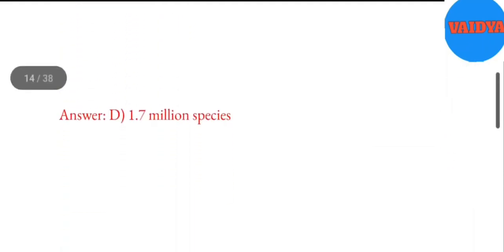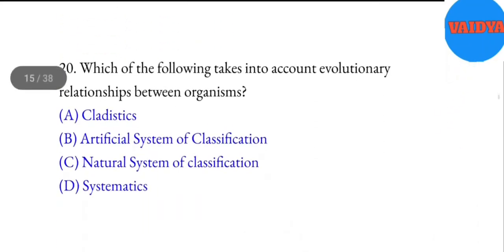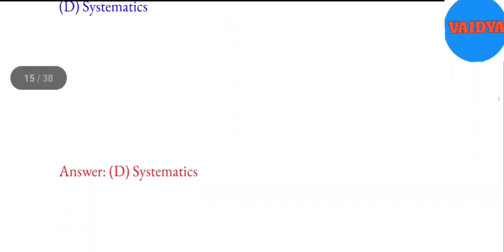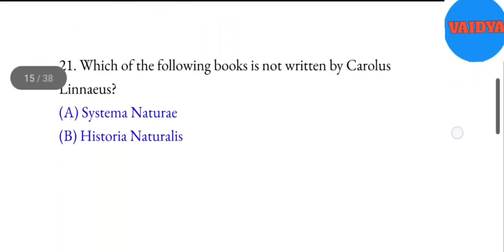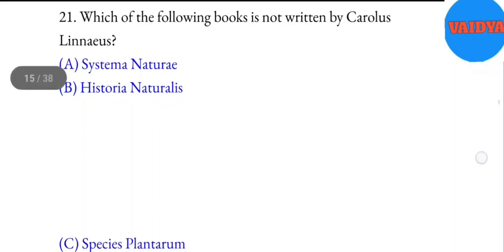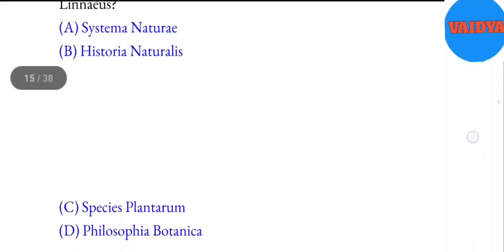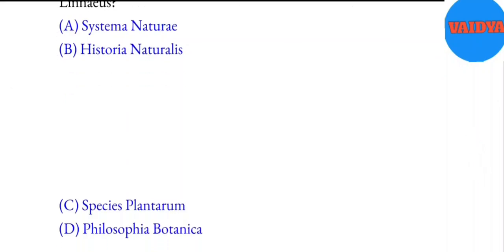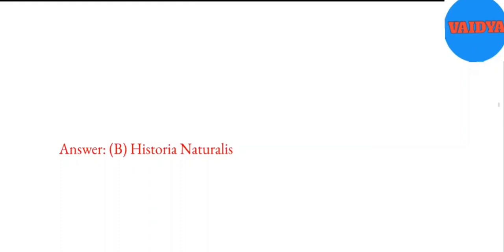1.7 million species. 20. Which of the following takes into account evolutionary relationships between organisms? A. Cladistics. B. Artificial system of classification. C. Natural system of classification. D. Systematics. Answer, D. Systematics. 21. Which of the following books is not written by Carolus Linnaeus? A. Systema Naturae. B. Historia Naturalis. C. Species Plantarum. D. Philosophia Botanica. Answer, B. Historia Naturalis.